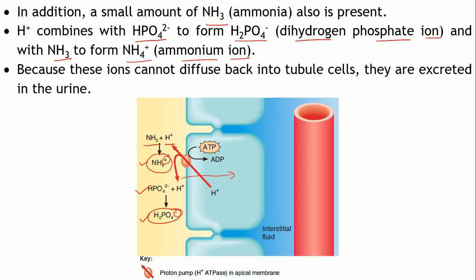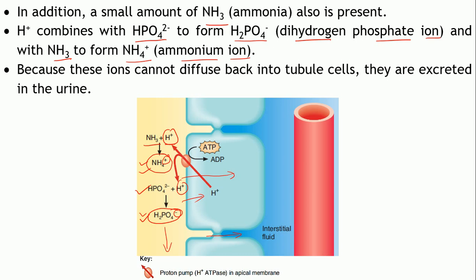So they will get repelled. Any charged substance cannot cross the membrane, right? Even these have a very large size so that they cannot cross through the paracellular spaces. And there are no specific transporters for these substances which can help in crossing these particular ions across the membrane. So, this is how the H plus ion which is secreted will be excreted out of the body.